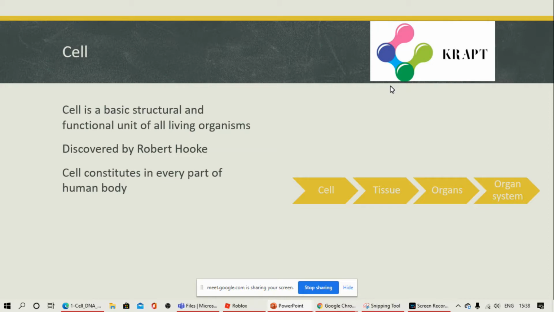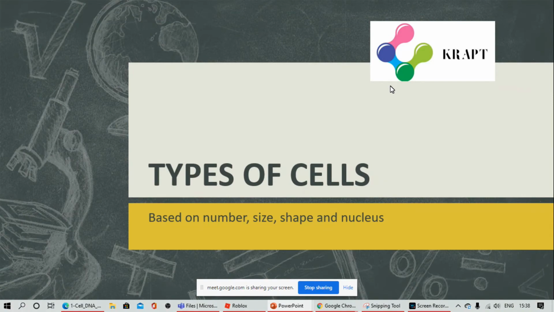Cell constitutes every part of the body. Everywhere you can see cells in your body. All the parts of your body are made up of one or other cells. Types of cells.